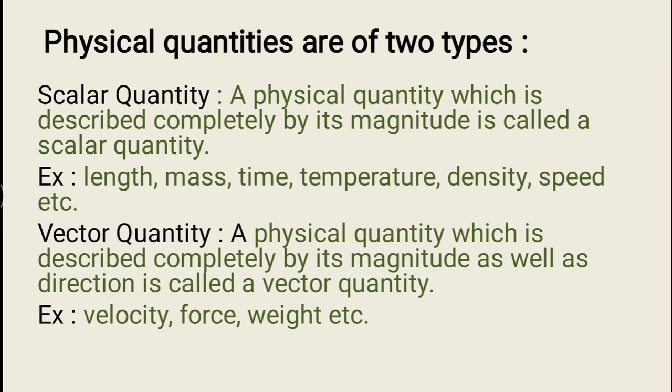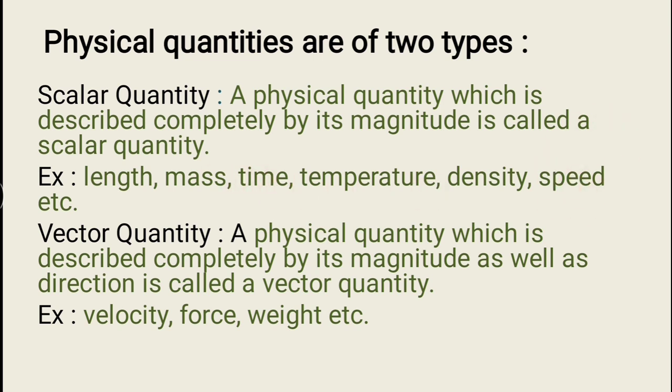Suppose a substance has a density of 19 kilograms per meter cube. Then will its density vary if it goes in the northeast direction? No. So these are quantities which do not depend on direction. That's why these are called scalar quantities, because complete information having magnitude is enough to describe these quantities.